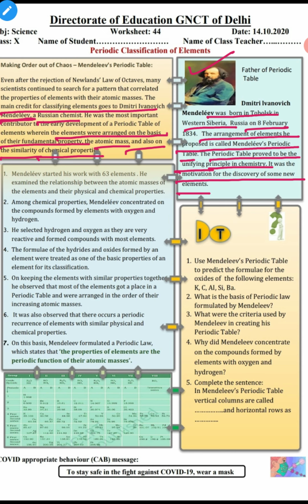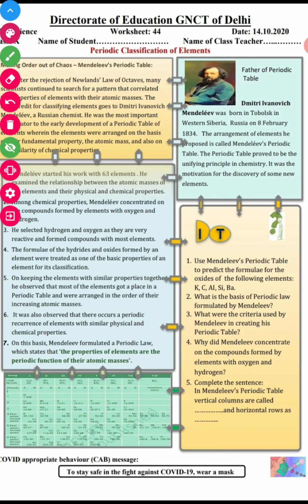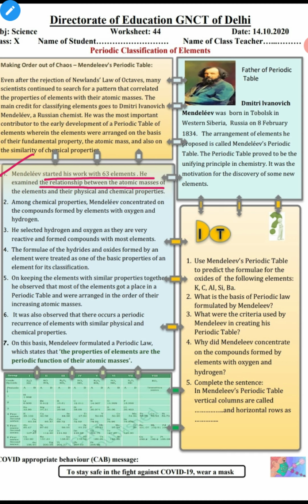So, what is Mendeleev's periodic table? Mendeleev started his work with 63 elements at that time. He examined the relationship between the atomic masses of the elements and their physical and chemical properties.